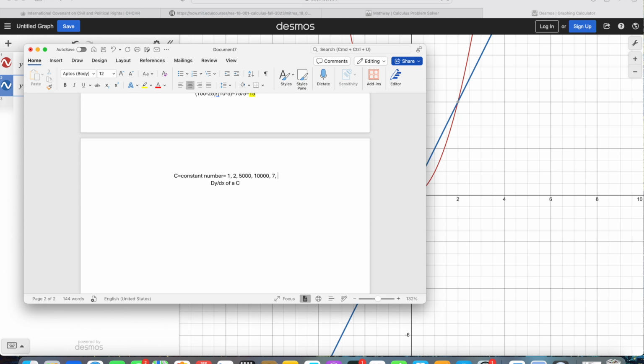Anything where there's no variable is a constant. So if you're taking the growth rate of a constant multiplied by a function, what you're going to get is a constant multiplied by the growth rate of the function. This is the first formula that you're gonna need to know.